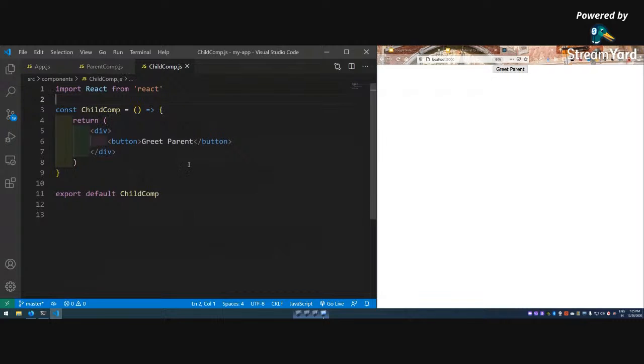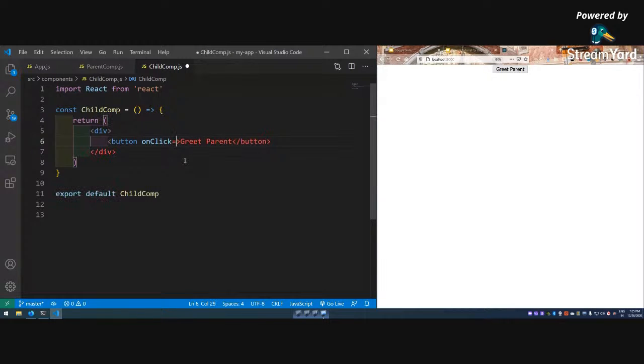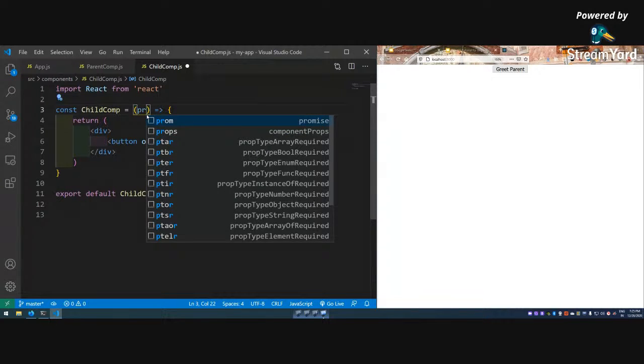Okay, and now back in the child component, what I am going to do here, onClick handler will be there, equal to, let me not destructure it every time, props.